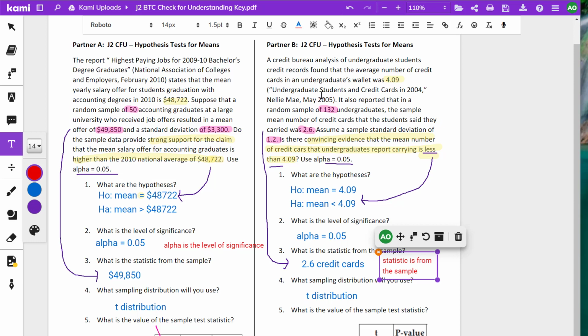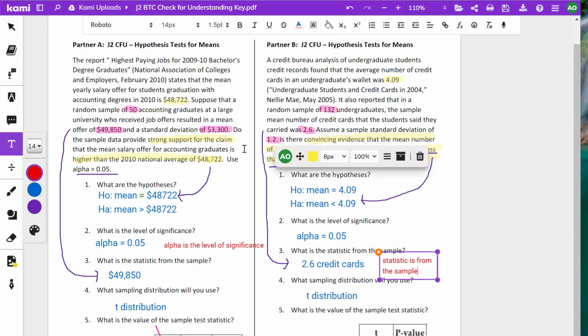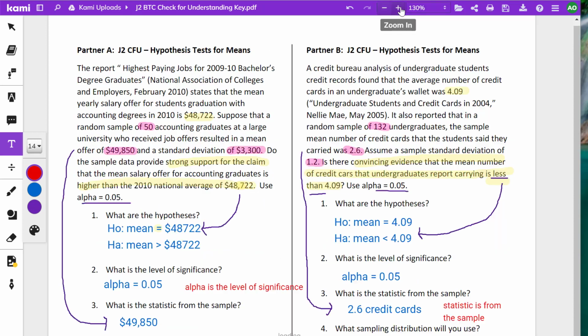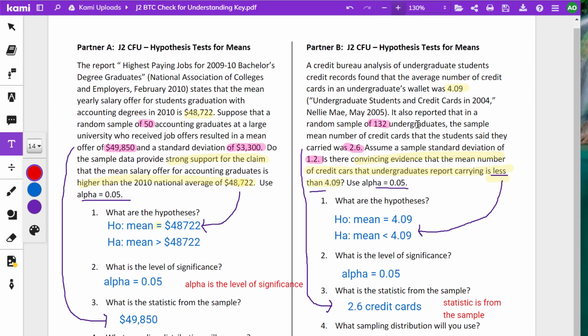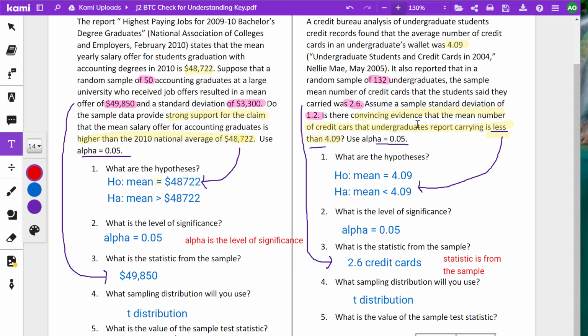It's a lot like a normal distribution, but we're using estimated standard deviations, that 1.2 there and that 3,300. That's why we're using a t-distribution. Okay. So what is the value of the sample test statistic?